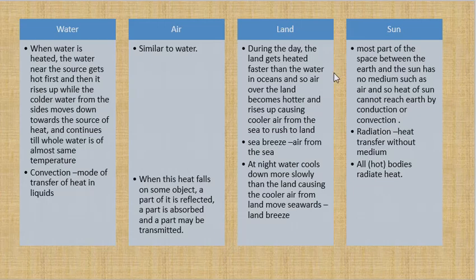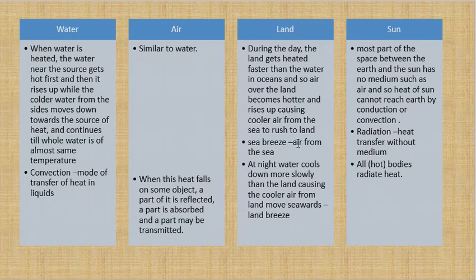So during the day, due to sunlight, land becomes hotter faster. It heats up the atmospheric air closer to the surface of the earth, and so the air becomes hotter. When air is hotter, just because of convection, the air moves up. When the air moves up, the air on the surface of the sea moves into the land. This causes sea breeze. Why is that air in the sea cooler?